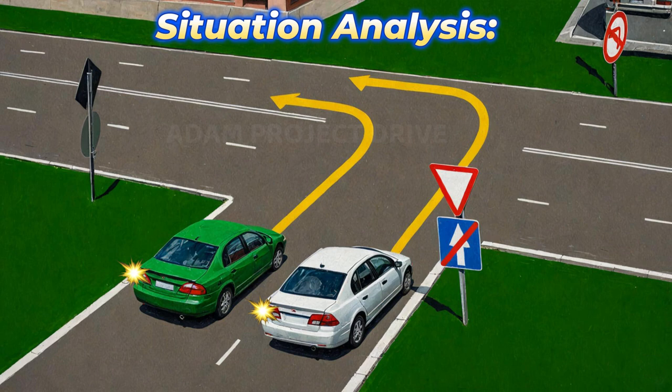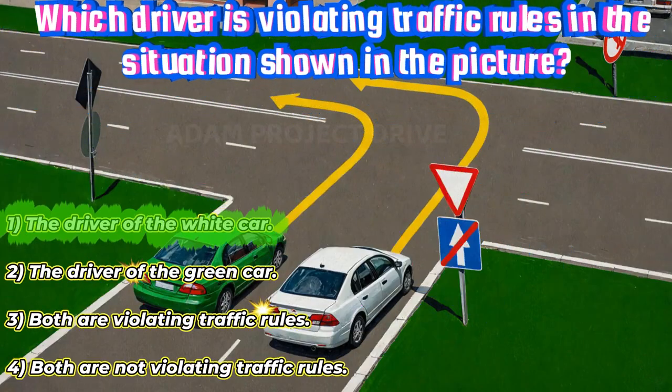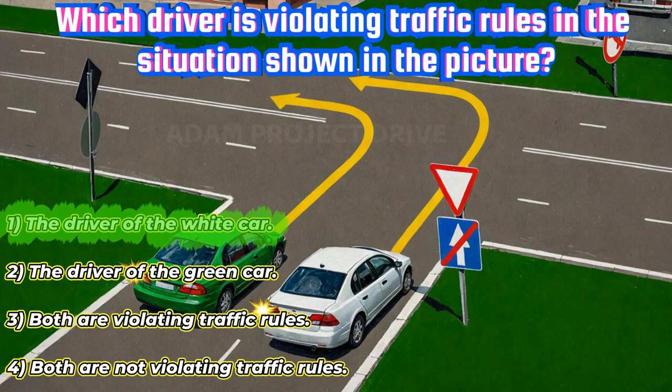In the picture, the driver of the green car took the extreme left position before turning left, while the driver of the white car remained in the right lane. Therefore, they are the potential violator. Correct answer number 1. The driver of the white car is violating traffic regulations.